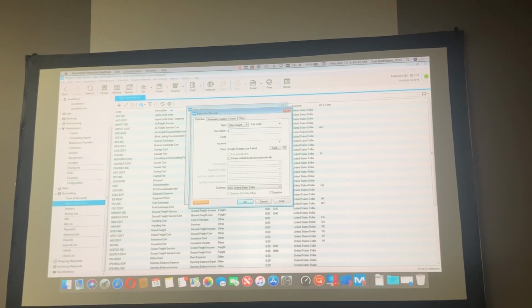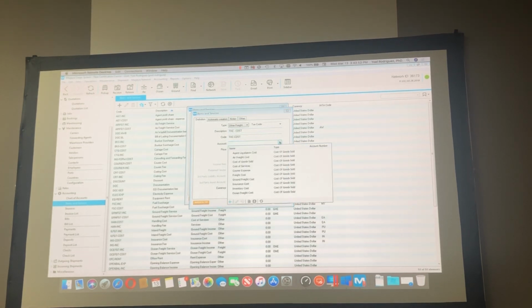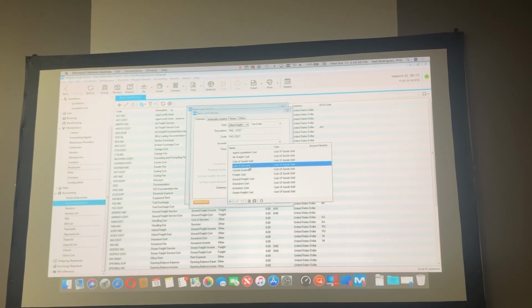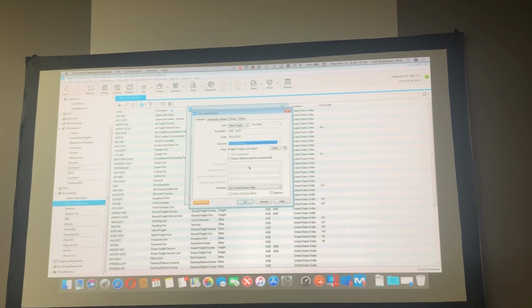I always recommend to use capital letter, okay? TAC and then cost. I like to do it always like this. And then the account here will be something cost of goods sold. You see? So I'm gonna use this. Remember that will depend on you and your organization and your company. You can use whatever account you want to reflect that. It's not like a mandatory. I wanna use cost of goods of services, and then the cost of services is cost of goods sold.